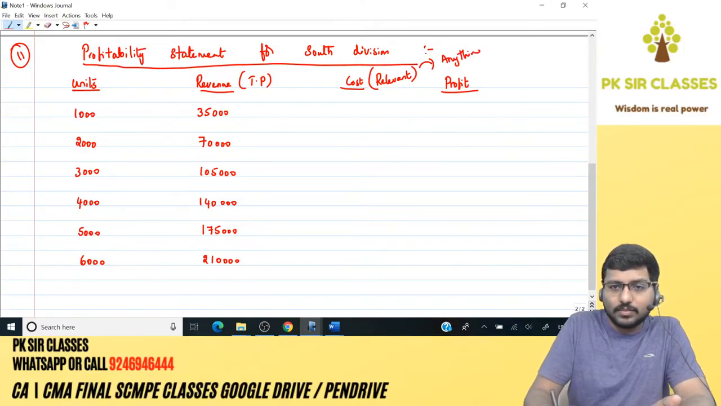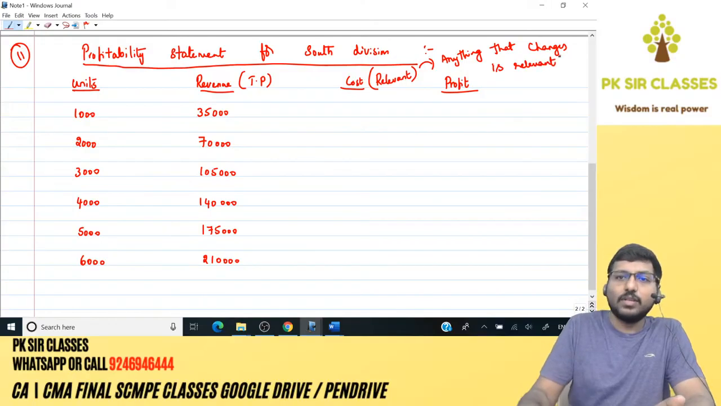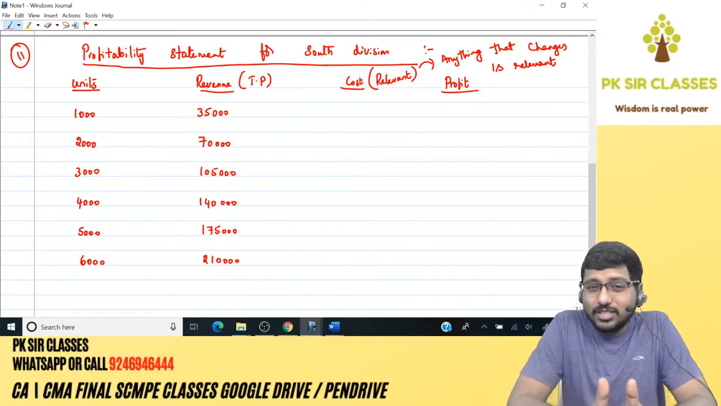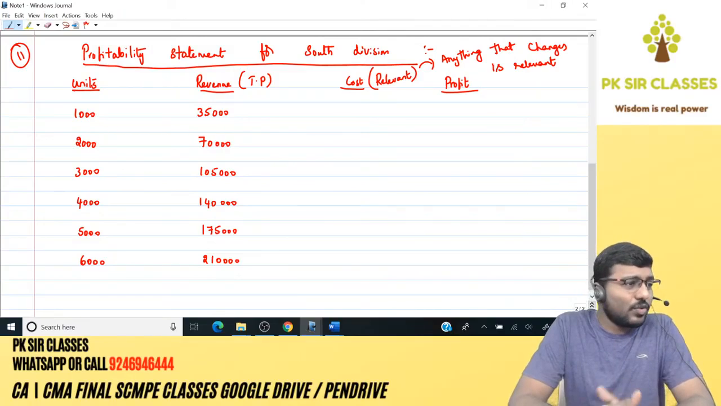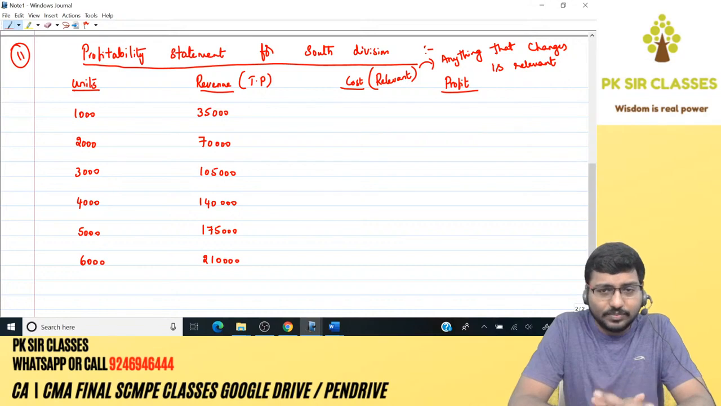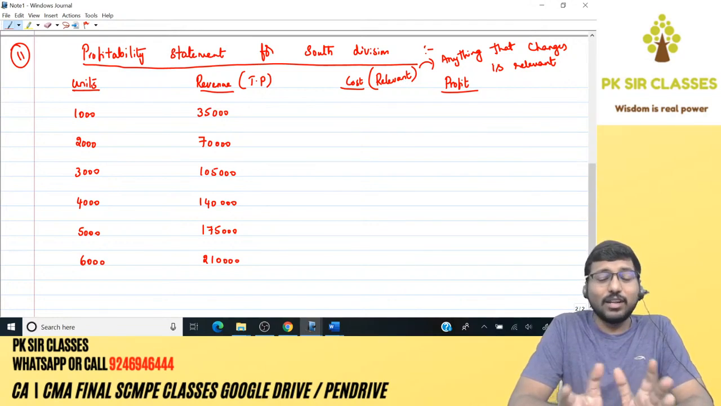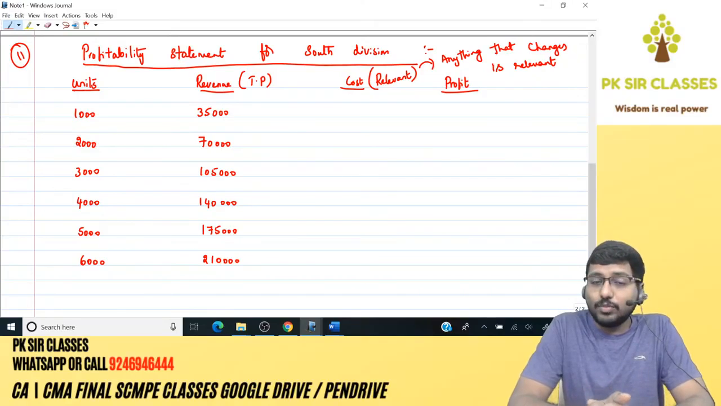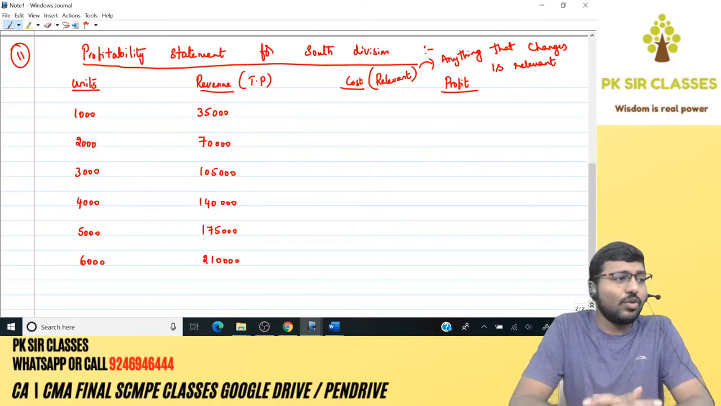Anything that changes is relevant. Now, if you look at this question, obviously, you have variable cost and fixed cost, correct? Now, don't come to a conclusion that, sir, here we are trying to calculate profit and therefore we should be reducing all the cost. That's not the logic over here.